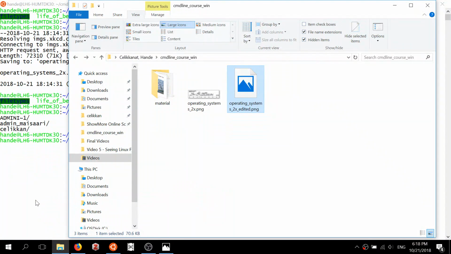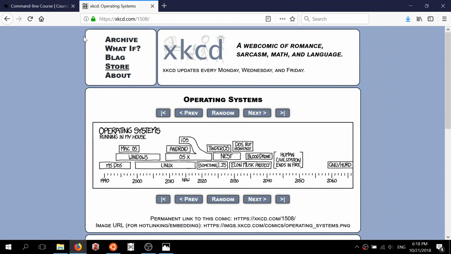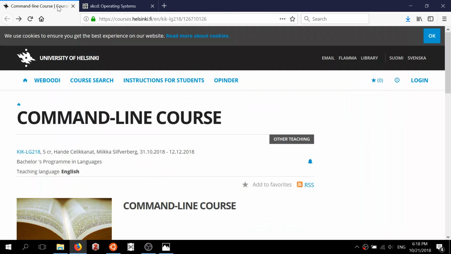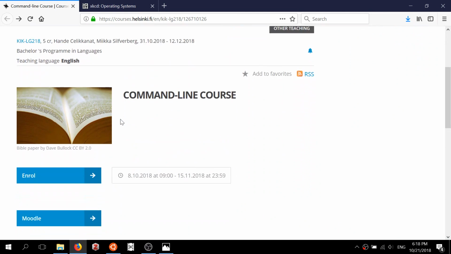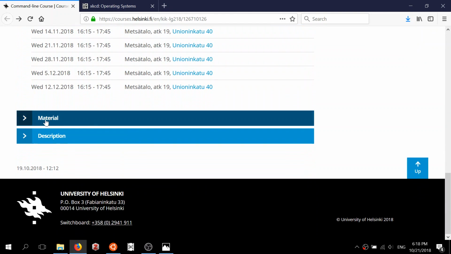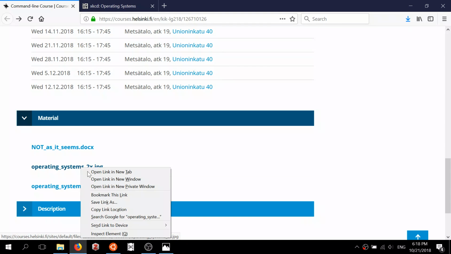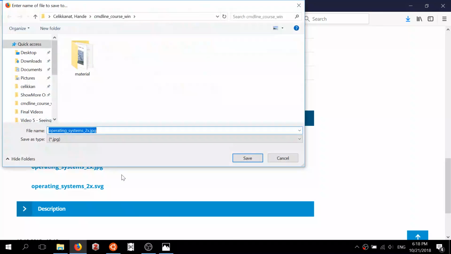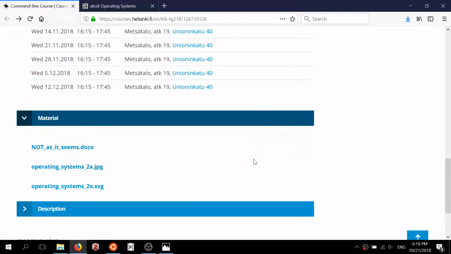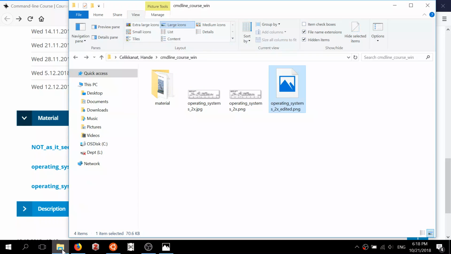Let's, for example, also see another example image file. For this, you can go to the command line course web page, and in the materials section you see some files here. I will first start by downloading this JPEG file to my directory here.